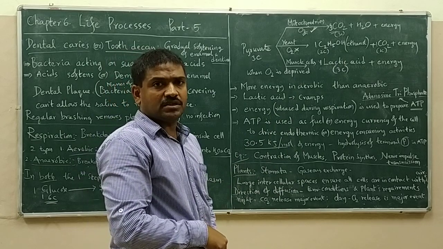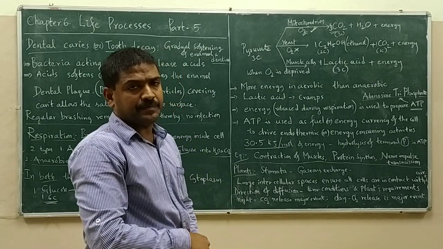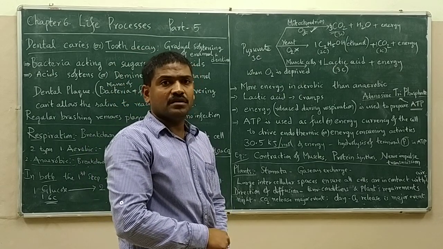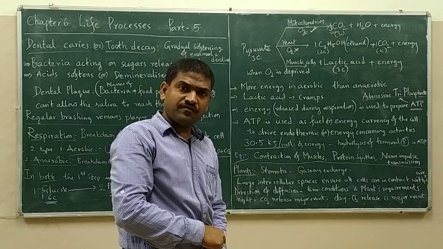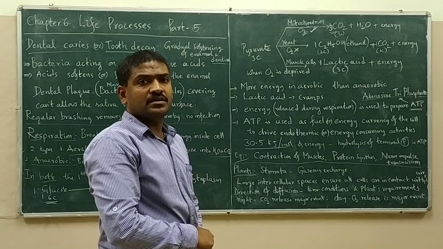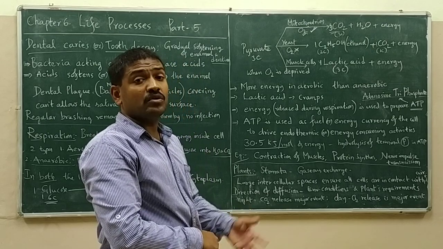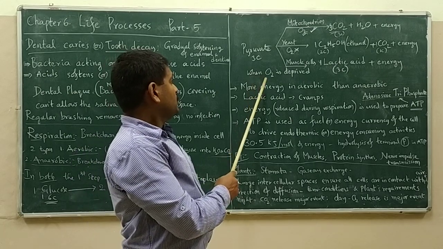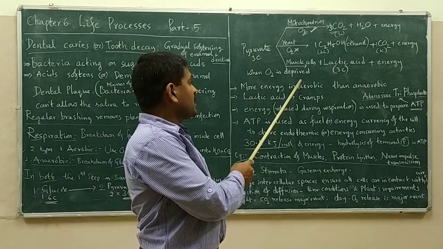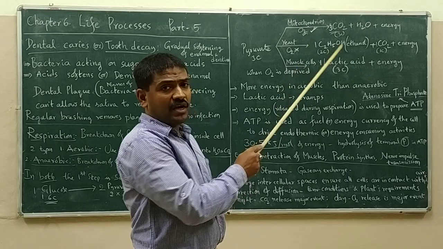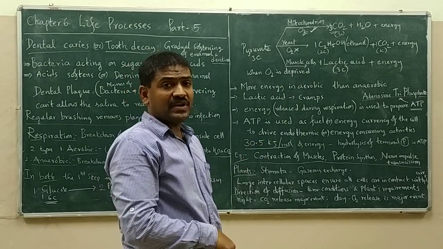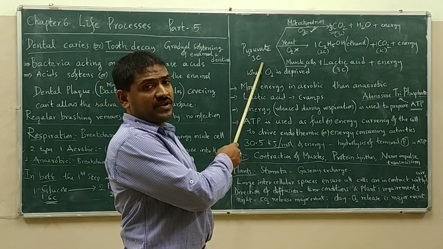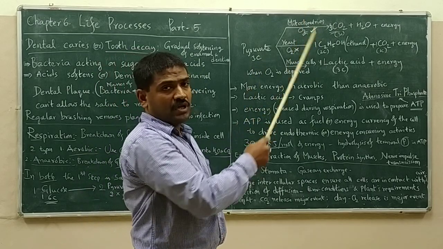In our muscle cells, during strenuous activity, oxygen gets deprived, meaning oxygen is not sufficient to provide energy for cellular respiration. During such oxygen-deprived conditions, the muscle cells will carry out anaerobic respiration. Here the fate of pyruvate is different from both of the above.